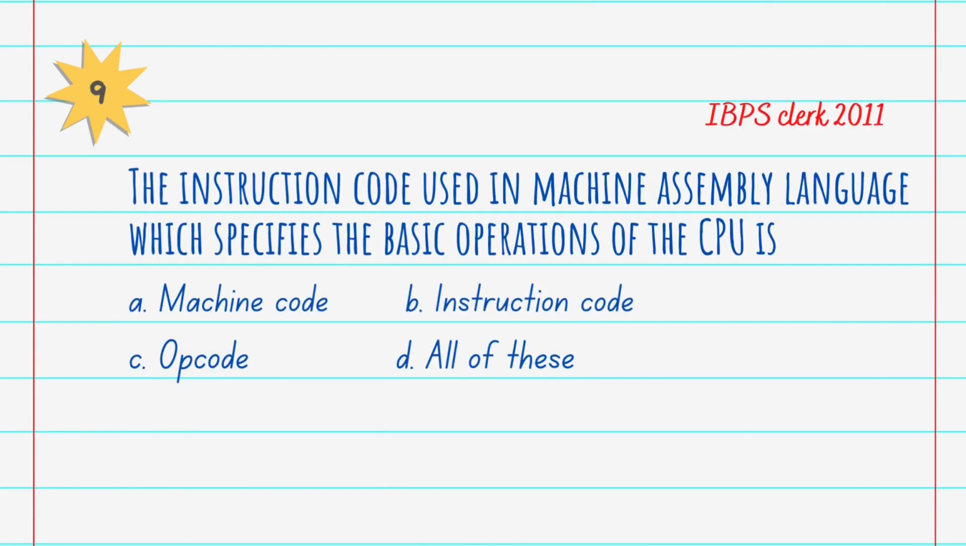Then our next question was asked in IBPS Clerk 2011. So let's concentrate. Question number 9. The instruction code used in machine assembly language which specifies the basic operation of the CPU is A. Machine code, B. Instruction code, C. Opcode, D. All of these. And the answer is C.